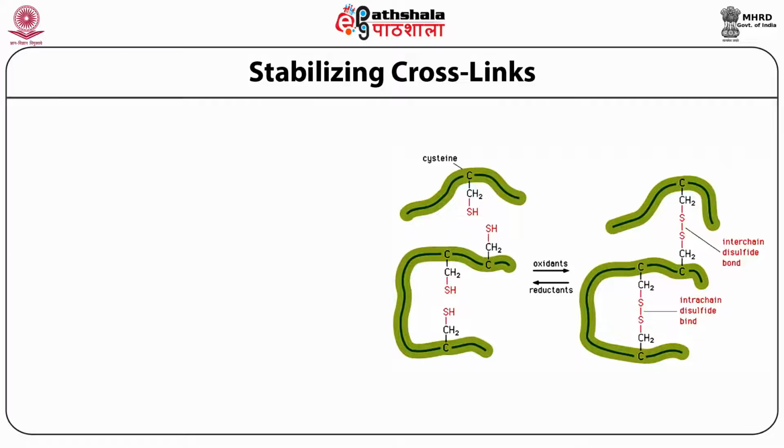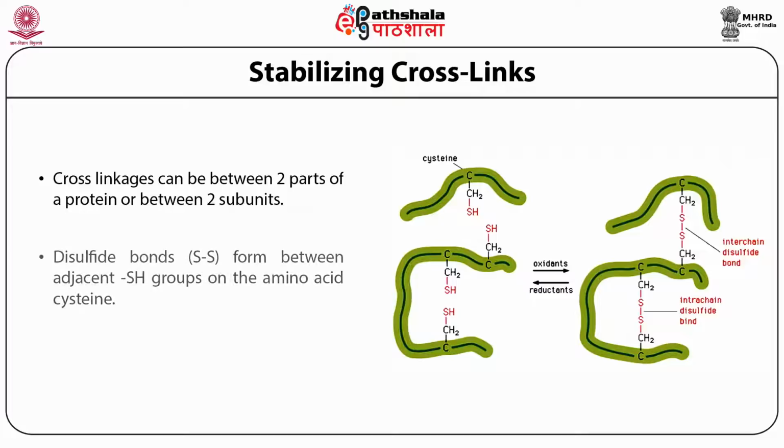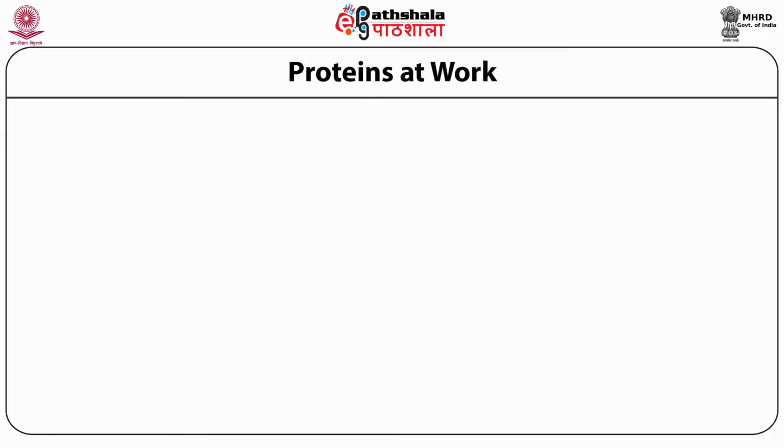Two thiol units combine together, with elimination of hydrogen giving a sulfur-sulfur bond, which gives the cross-linking. The cross-linkages can be between two parts of the protein or between two subunits. A disulfide bond, also known as an S-S bond, is formed between adjacent SH groups of the amino acid cysteines and stabilizes the cross-linking.